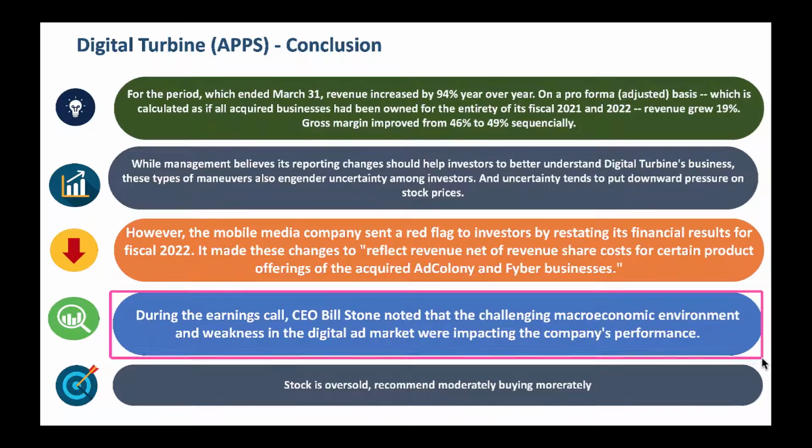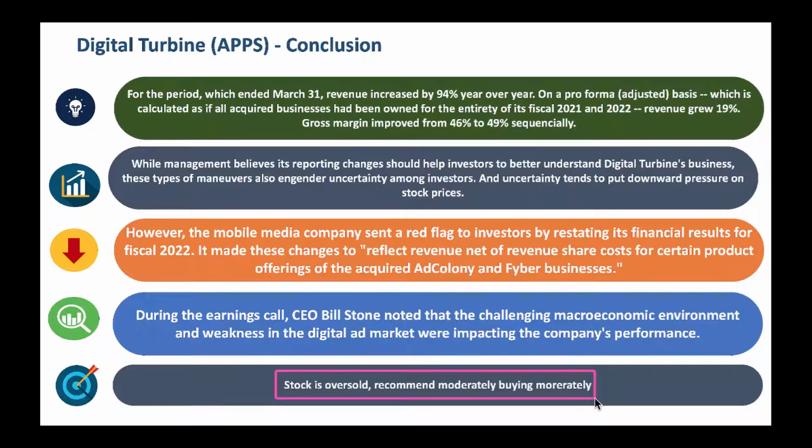macroeconomic challenges. I think all these companies have to do it because it's a tough environment. And Wall Street thought, hey, the CEO is a little bit bearish in his commentary. That's why the stock came down here. At this time, the stock is oversold. I recommend buying the stock moderately here and accumulating a nice position, because this company can rebound as the broader market rebounds, and this company can rebound harder because it's a positive profitability company, and they're just getting started and they want to expand their total addressable market.